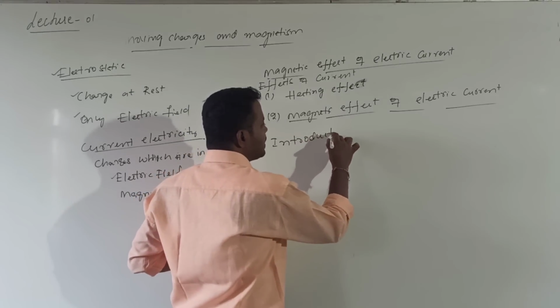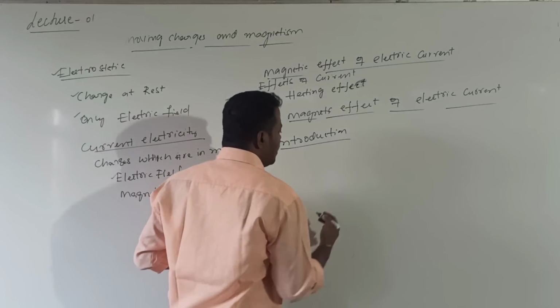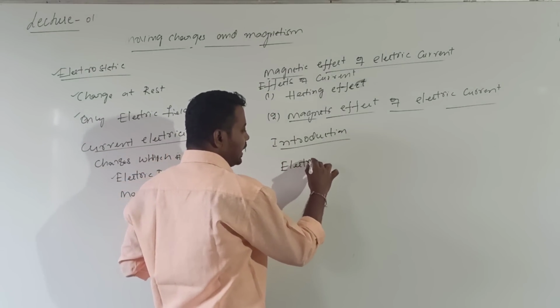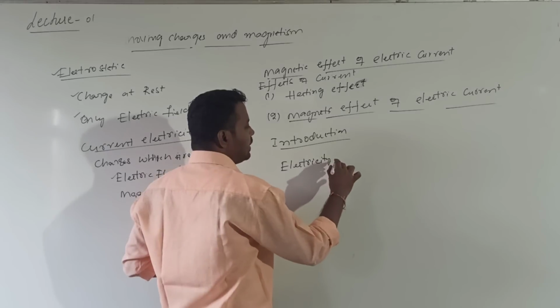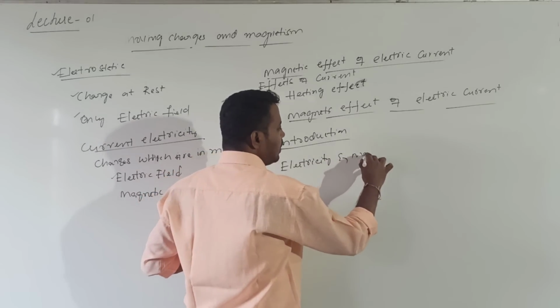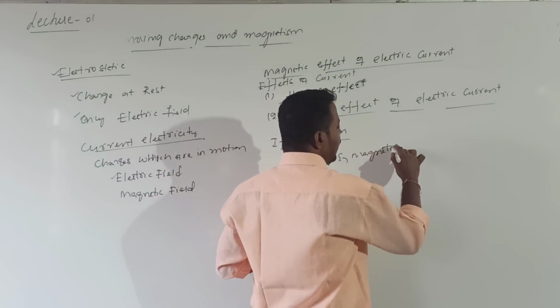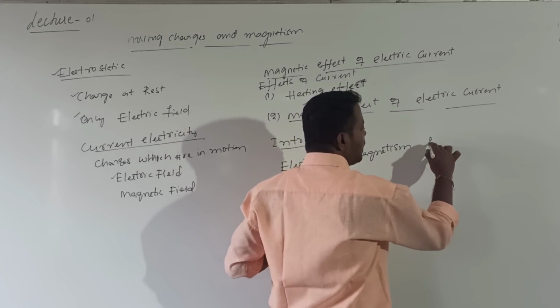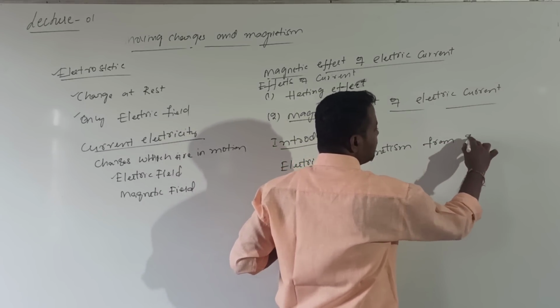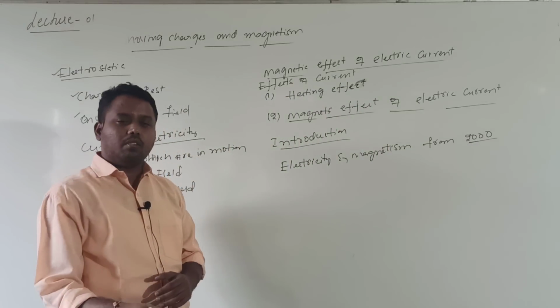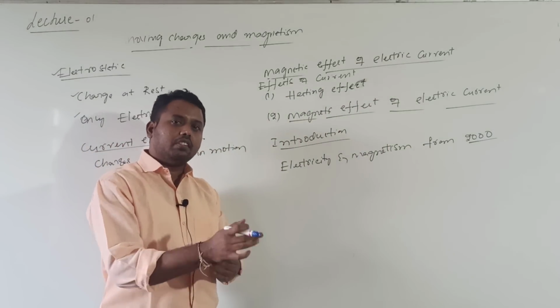Electricity and magnetism have been known to us for the last 2000 years.